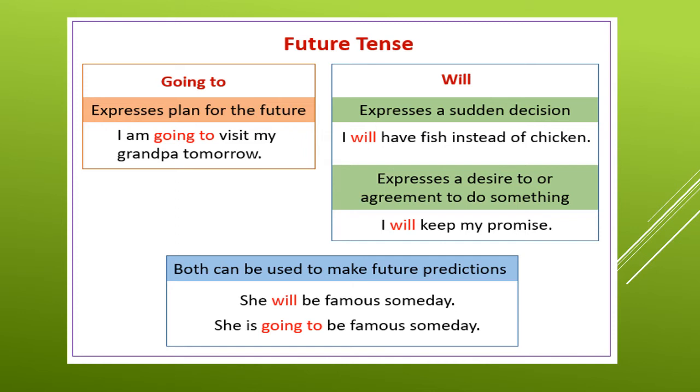And then if you want to express a desire or an agreement to do something, like I will keep my promise, you have to use will. And suppose you have to make future predictions, then you can use both will and going to. She will be famous someday. She is going to be famous someday.